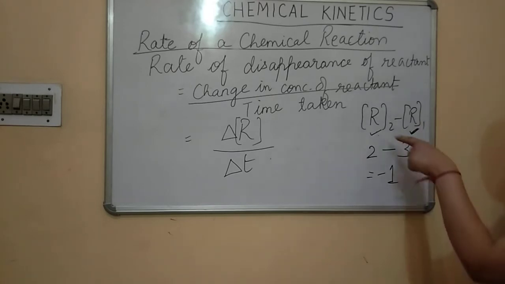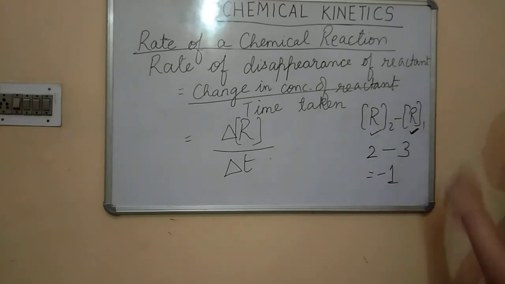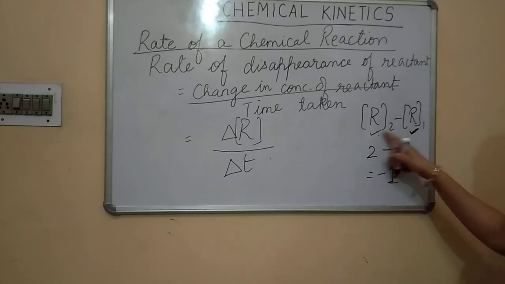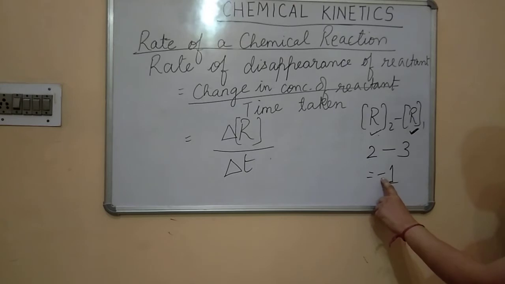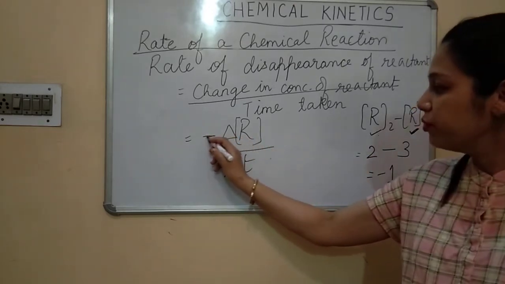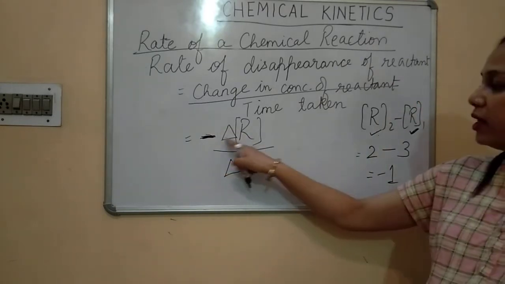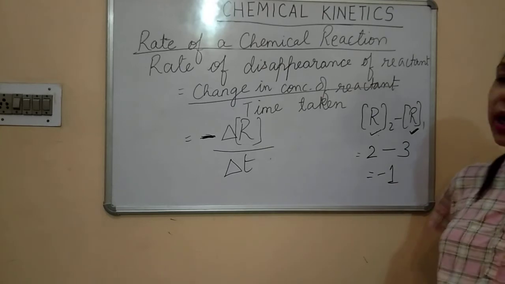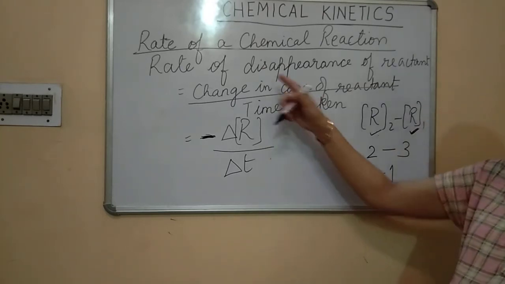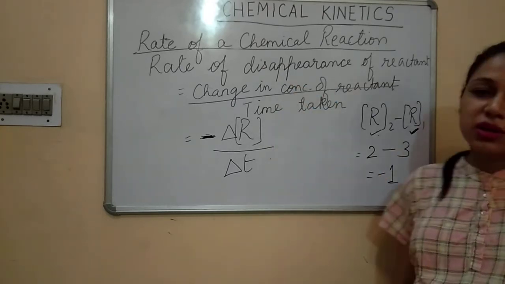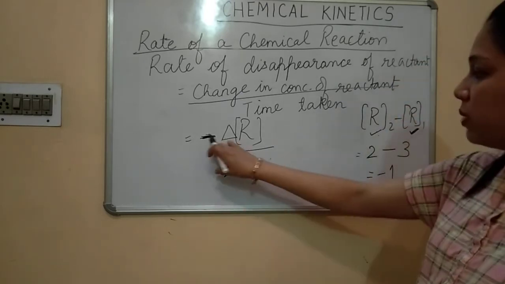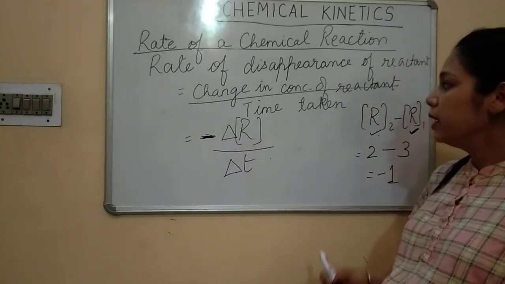So here you are subtracting from a smaller quantity a bigger quantity. That is the change in concentration of reactant, that is delta R. So the value is coming out to be negative. So it will be always negative, children. So in the formula you write minus of delta R upon delta T. So this is the rate of disappearance of the reactant, that is minus delta R upon delta T.